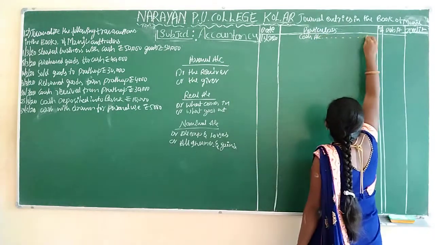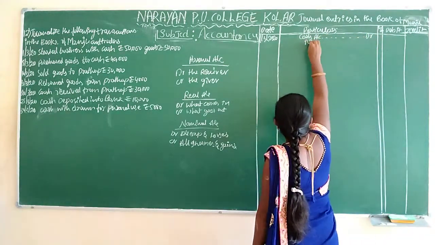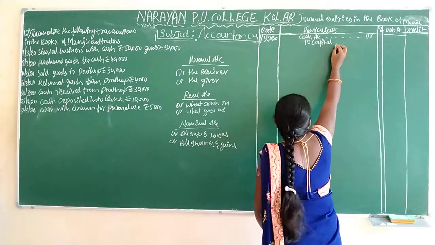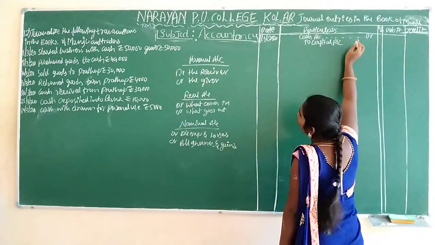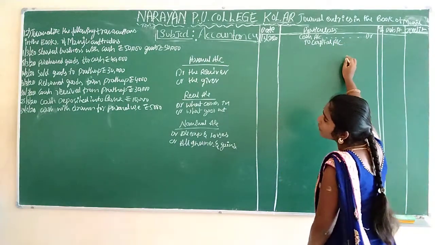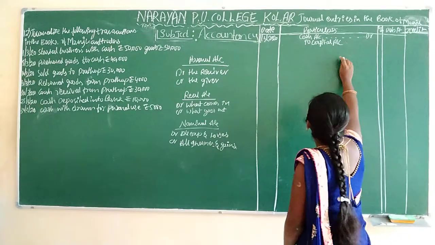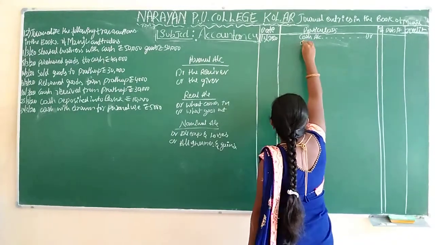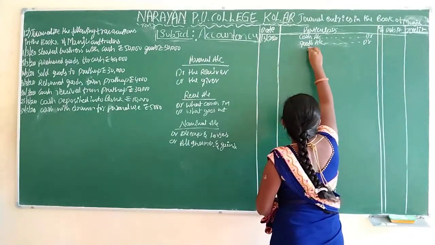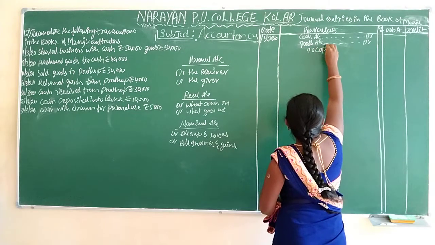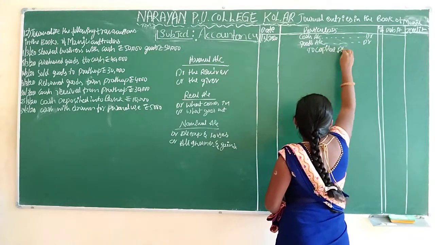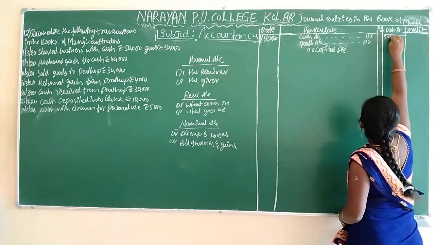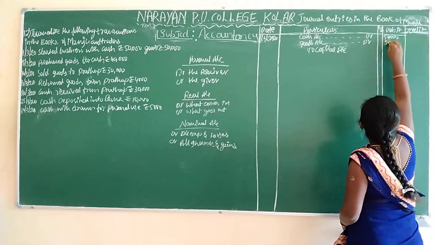Cash account debit, goods account debit, to capital account. How much amount is there here? Cash is 50,000 and goods is 50,000.